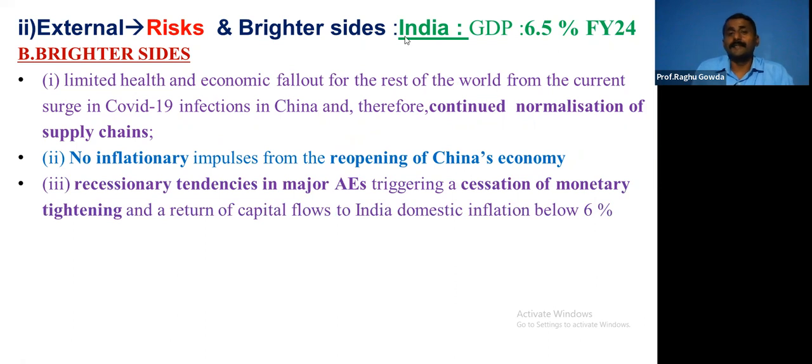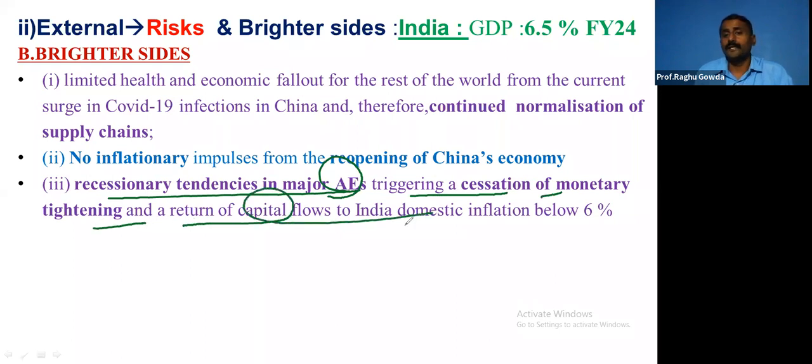Recessionary tendencies in advanced economies, this has already triggered. So recessionary tendencies in major advanced economies are triggering a cessation of monetary tightening and a return of capital flow to India, with domestic inflation below the ceiling, right?